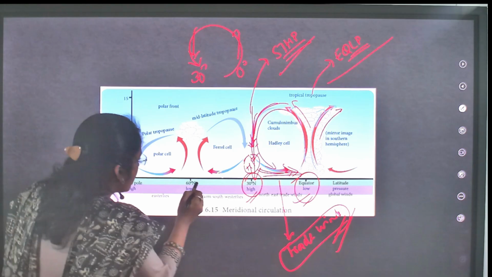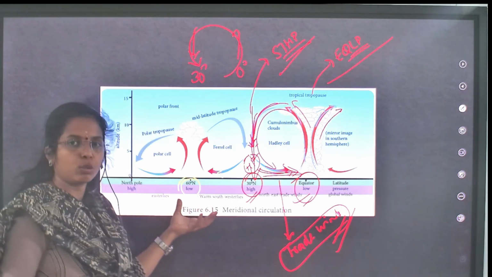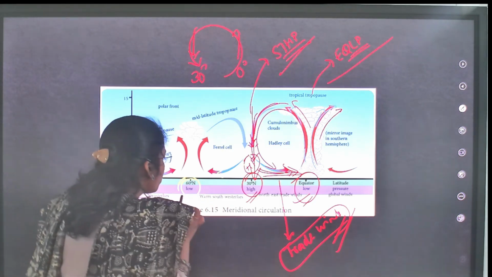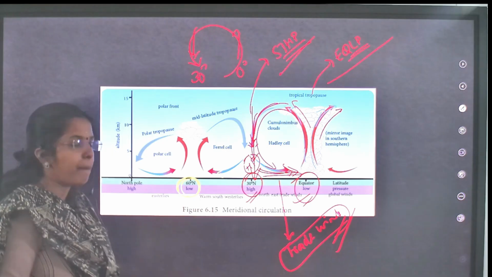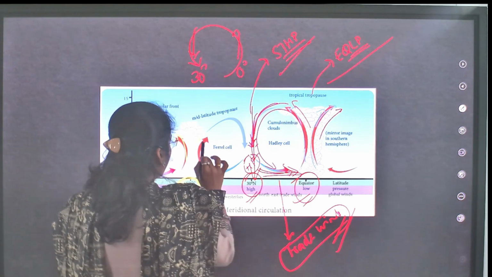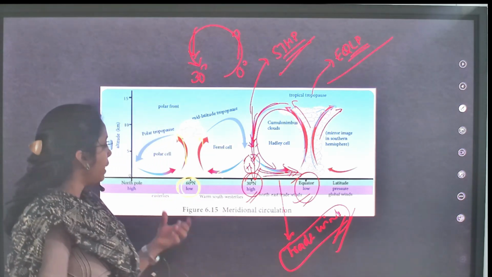At 60 degrees, compared to this, you will see more temperature in the temperate zone. So here you will see a low pressure zone. Because of this low pressure, you will see rising air, and temperate cyclones at 60 degrees.